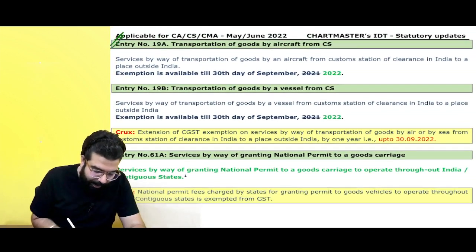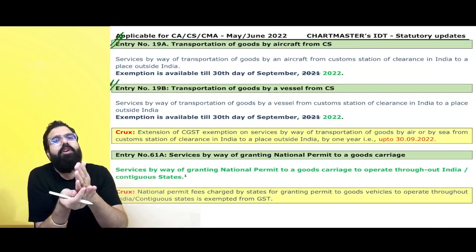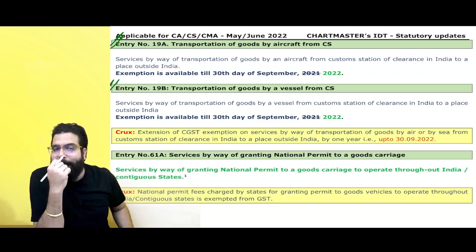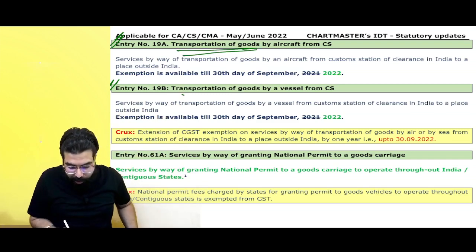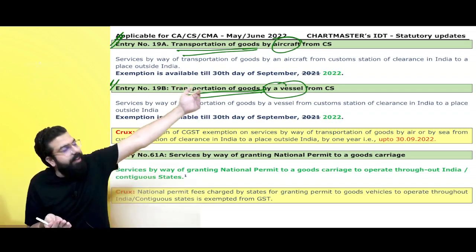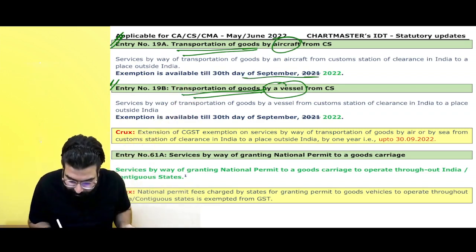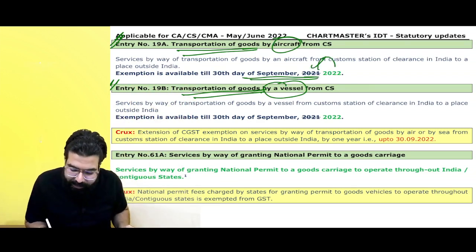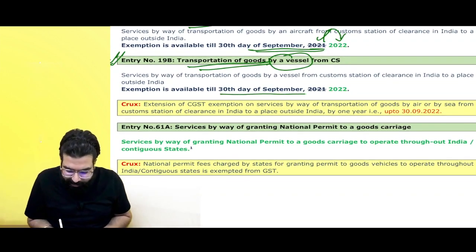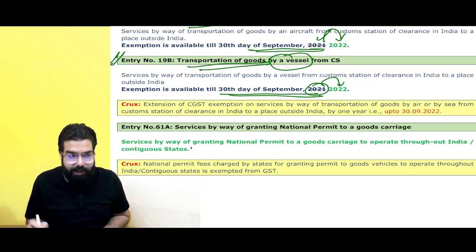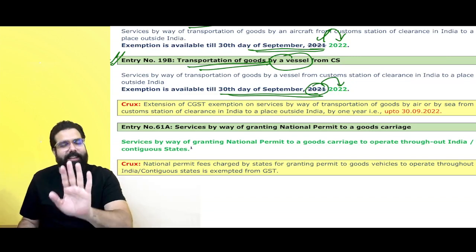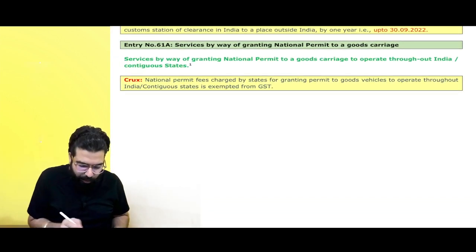So here 19A and 19B, one entry was there. The transportation of goods by aircraft from a customs station in India to outside India was exempted. I hope you guys remember. Transportation of goods, whether by aircraft or by vessel, from an Indian customs station to outside India was exempted up to 30th September 2021. This exemption has now been extended till 30th September 2022. That's all. What has happened? The exemption is extended till 30th September 2022.